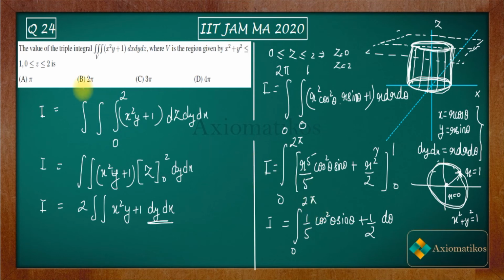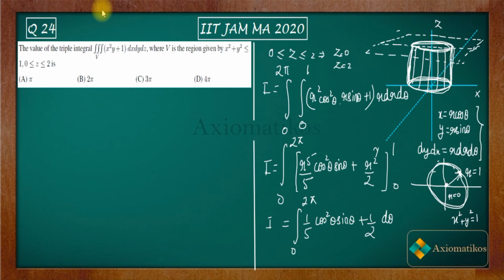All right, so let me erase this from left to right. Simply, you have to integrate this from 0 to 2 pi, and then you have 1 by 5 of cos square theta sin theta. Let us say firstly you want to integrate this. What trick can you use?